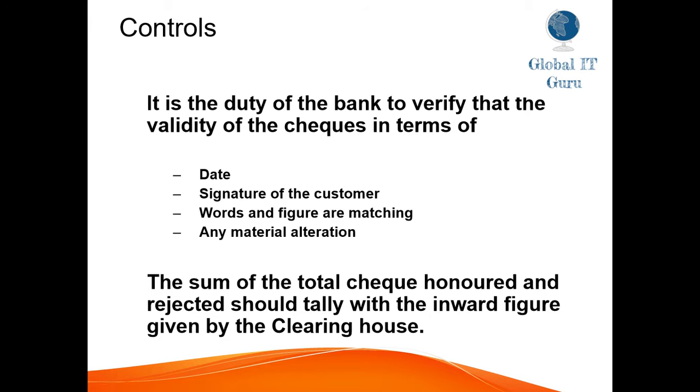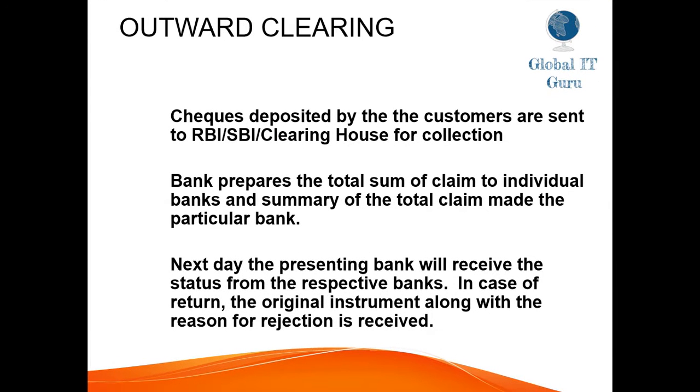Moving to the next slide, we have outward clearing. We'll try to understand what outward clearing is and what the important facts for outward clearing are. Checks deposited by the customer are sent to RBI, SBI, or the clearing house for collection. The bank prepares the total sum of claims on each individual bank and a summary of the total claim made on the particular bank.